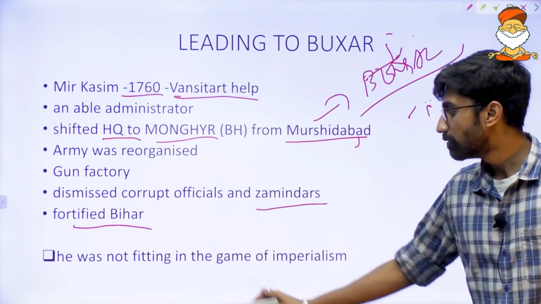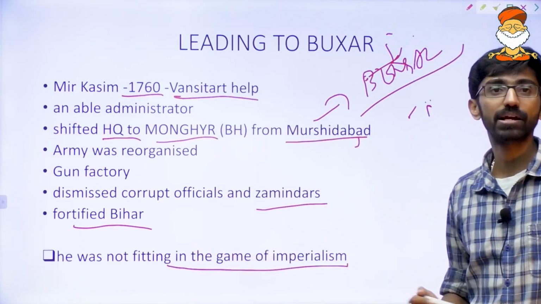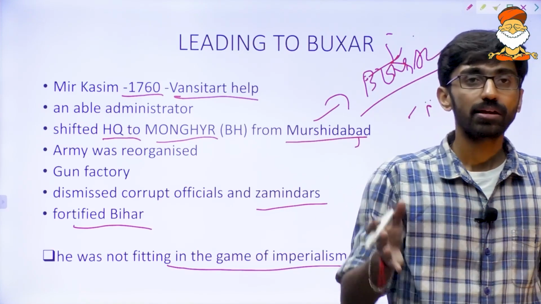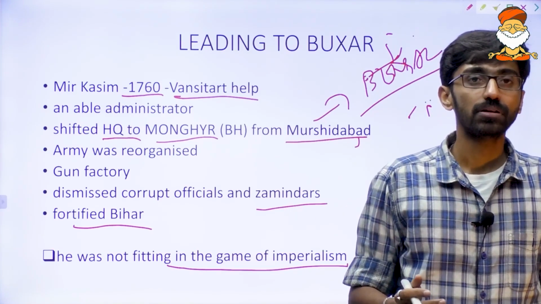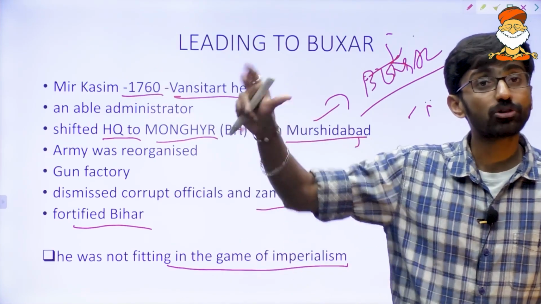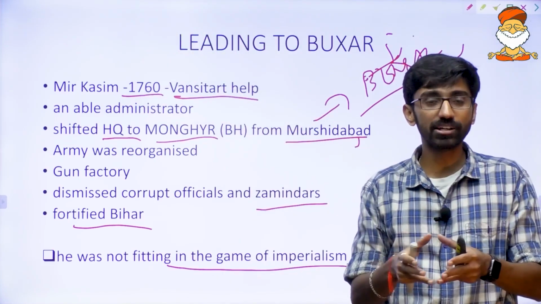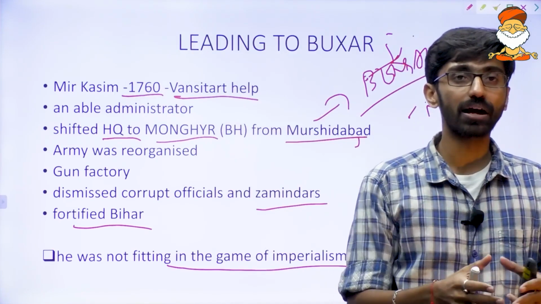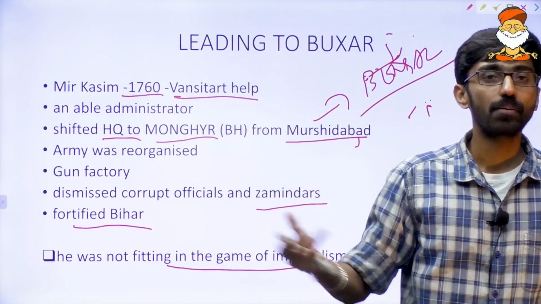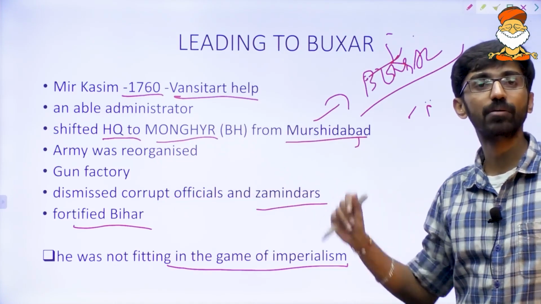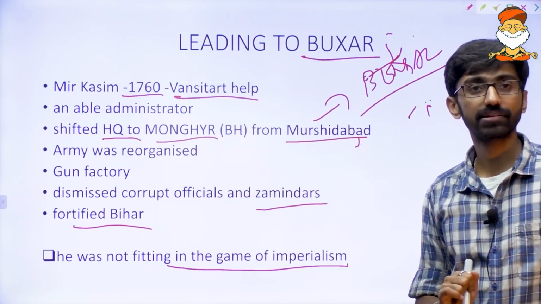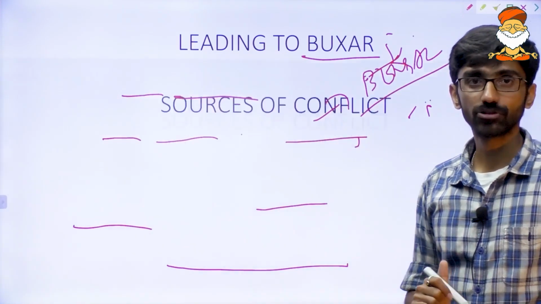But he was not fitting in the game of imperialism. Britishers wanted a puppet in the name of Mir Qasim, but he was going against the British schemes and British interest in Bengal. Now the conflict happened between Mir Qasim and the East India Company, and that led to Buxar in 1764. Understood, right?